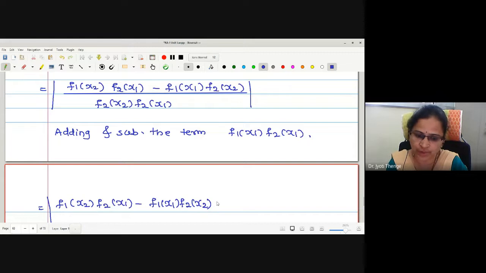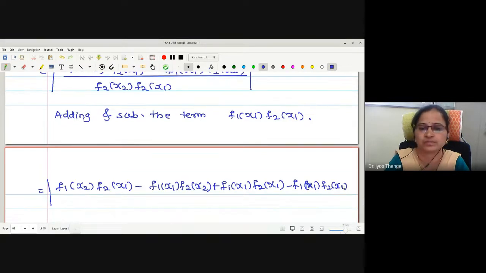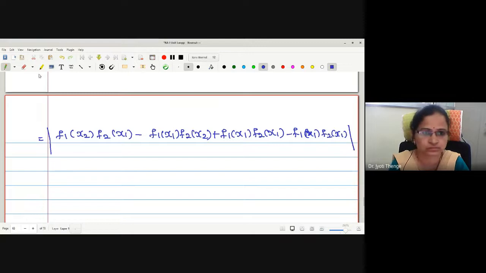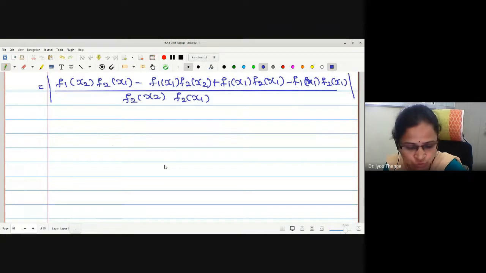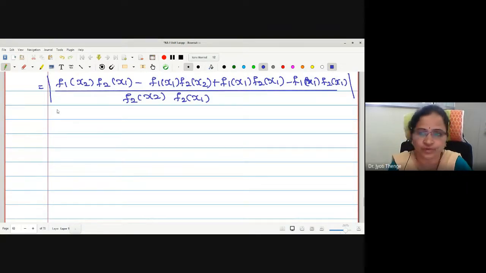The term I am adding is f1 x1 f2 x1. Let me subtract the same. And the denominator is the same, f2 x2 f2 x1. Now I am going to take some terms common. From the first and last, what can I take common?